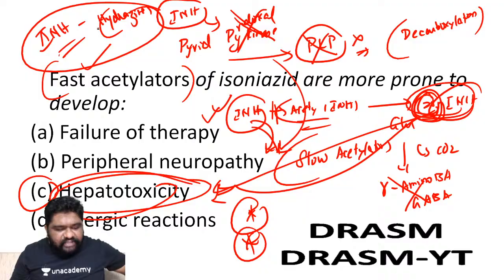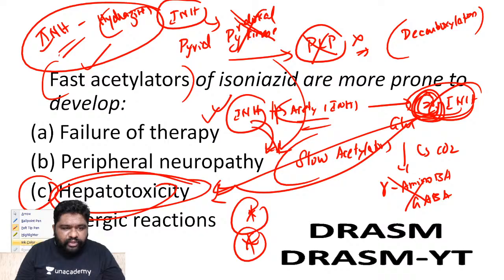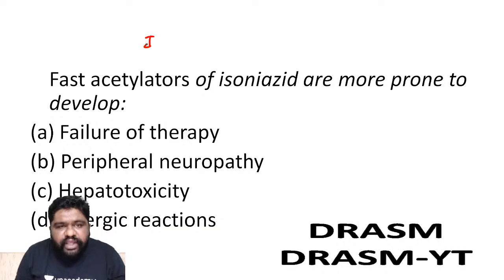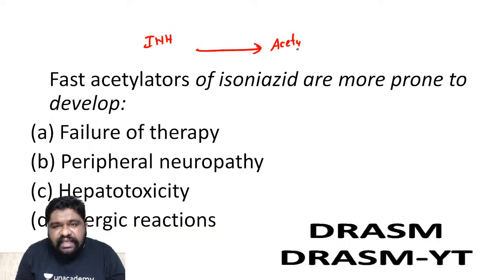Remember, yes, Neharajan, isonicotinic acid is the right name for isoniazid. But I'm telling you, this is the equation of steps. So there was no necessity for a homework. Vivek has given us the answer. Let me tell you this faster. What we are giving is INH. What it should become is acetyl INH. If he is a slow person, then acetyl INH is not found.